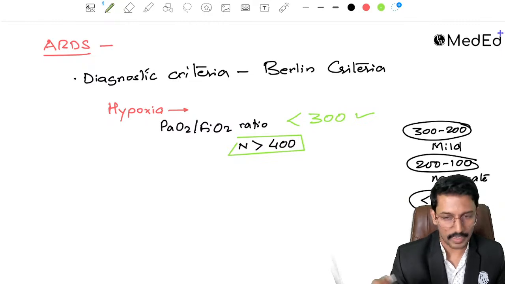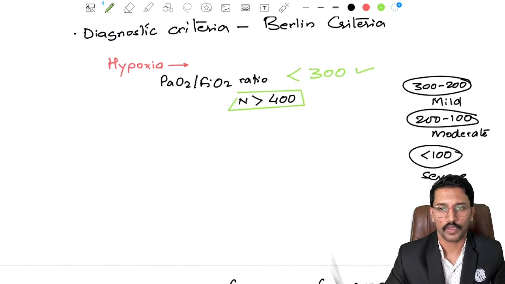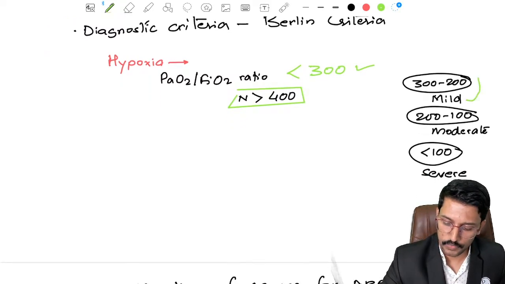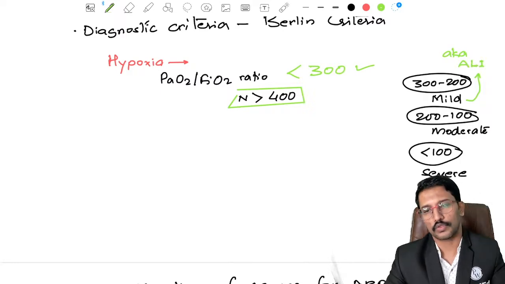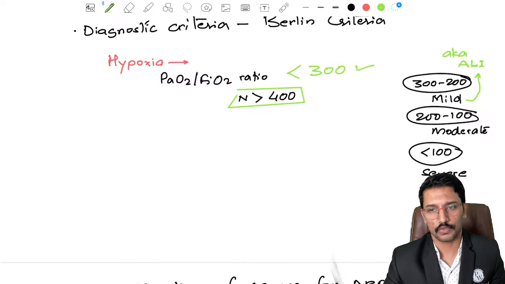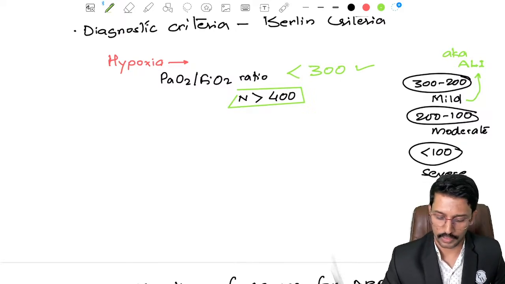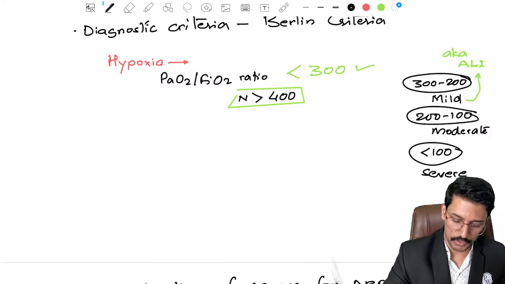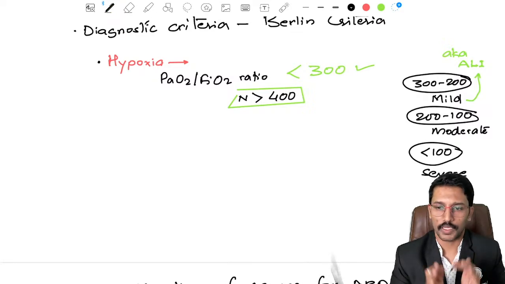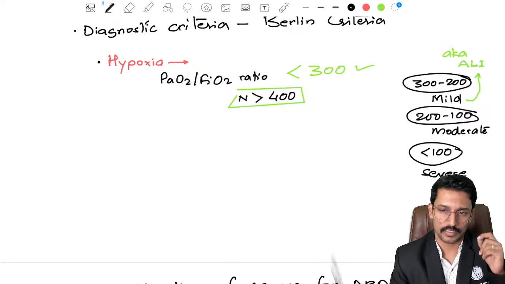Okay, some cranky examiner might like to ask you, what was the previous name of this mild ARDS? Mild ARDS was also known as acute lung injury. Instead of calling it mild ARDS, in the past we used to call it acute lung injury, or ALI. So that is one criterion. The patient should have hypoxia, measured using the PaO2 by FiO2 ratio. If the ratio is less than 300, this criterion is ticked.